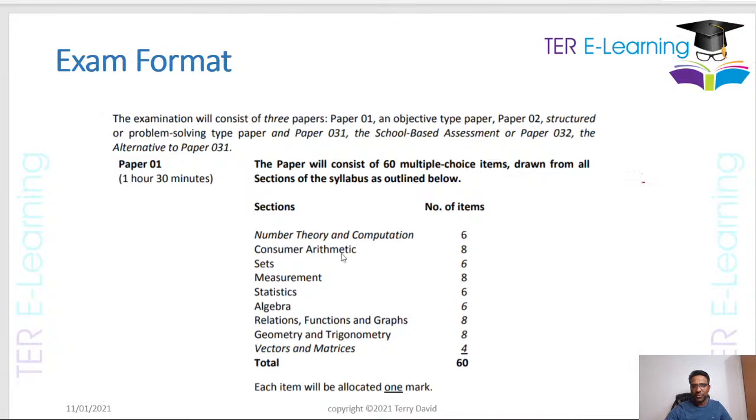So for example, you have 6 questions on number theory and computation, 8 on consumer arithmetic, and so on. Basically you have 60 questions to do. You do not lose any mark for answering any question wrong. Basically, please don't leave any question blank in the exam. Always put an answer. Even if you're not sure, just guess an answer. Just don't leave it blank.